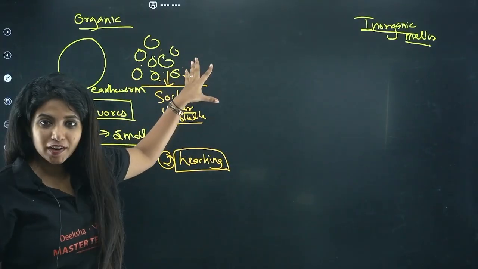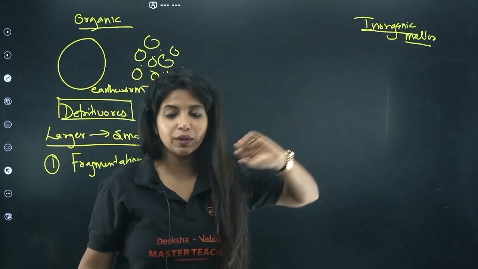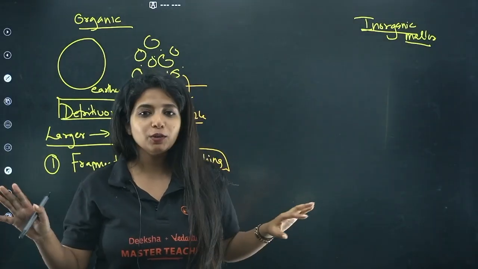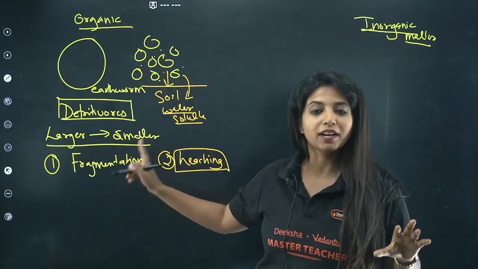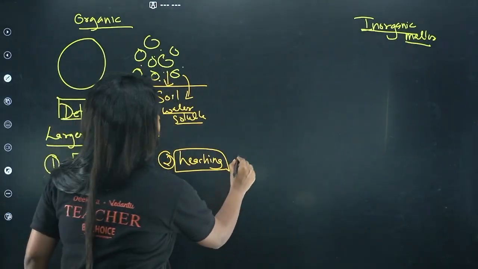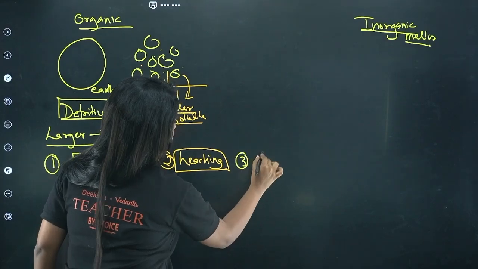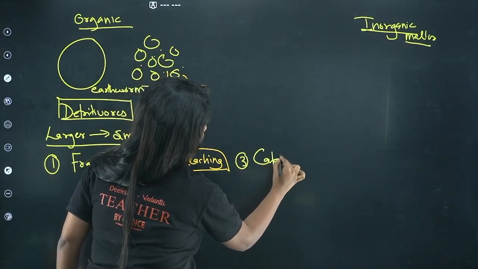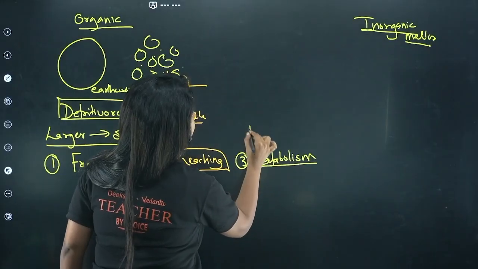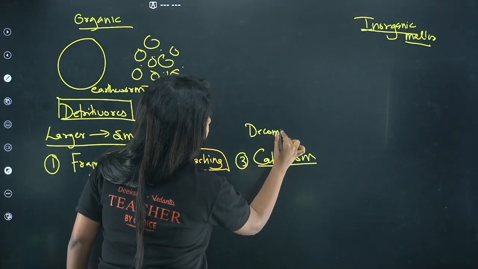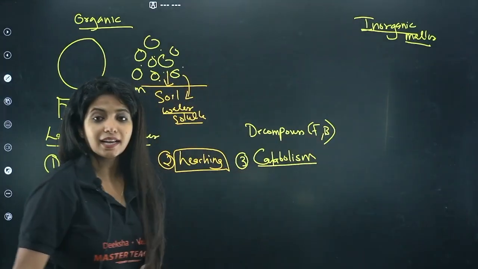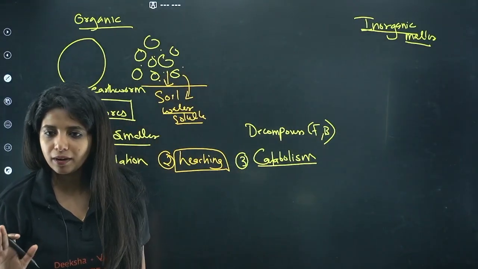Now still it is organic matter only. We have to still convert it into inorganic nutrients. So from here onwards the actual decomposition starts, though you count from fragmentation, then leaching. Then what? The third process is known as catabolism. From this point onwards you would need the help of decomposers. What are decomposers? Fungus as well as bacteria act as decomposers. FB, Facebook, I can remember like that, right?